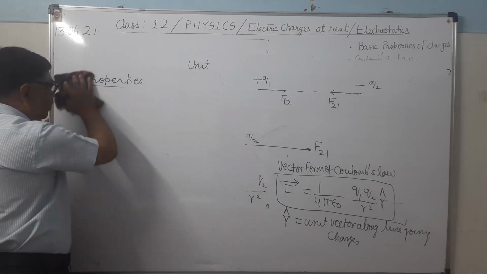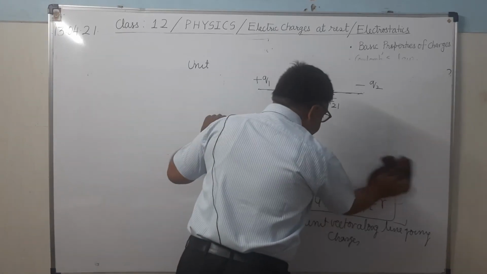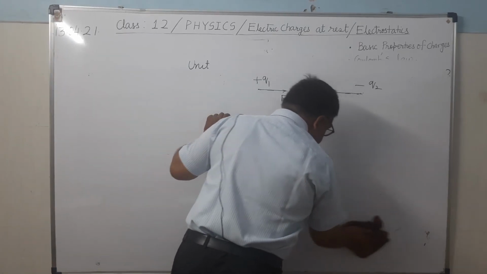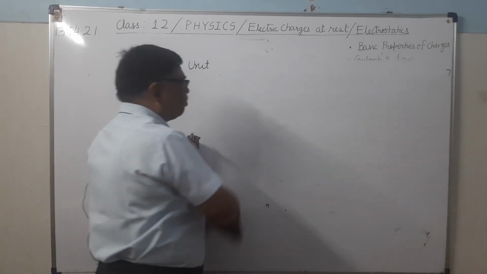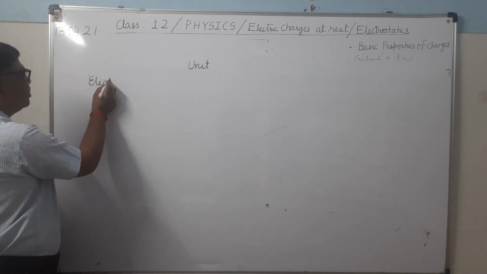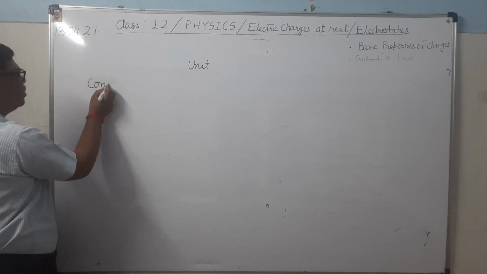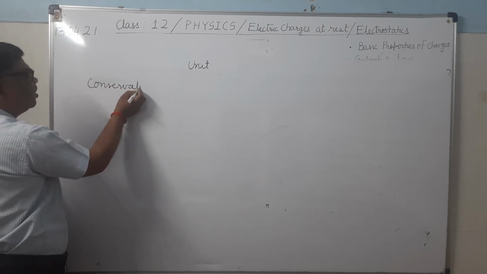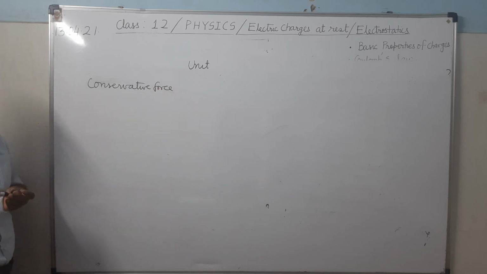Then the second property: it is a conservative force. Conservative force means work done by the electrostatic force does not depend upon the path. Just like the gravitational force. So this we will discuss in the electric field.